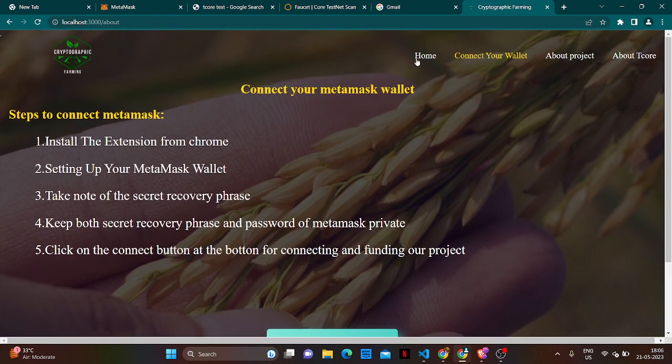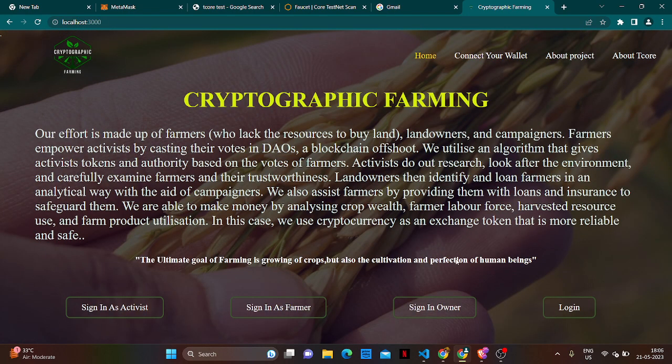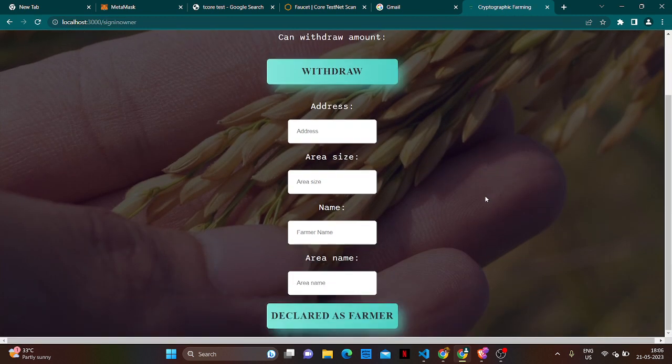Now we will see how we can declare a farmer. We are the owner, who deployed the smart contract on Tcore. Here we can give the address of a farmer, the size of the area he has, his name, and where the area is located. We enter all this and declare him as a farmer.